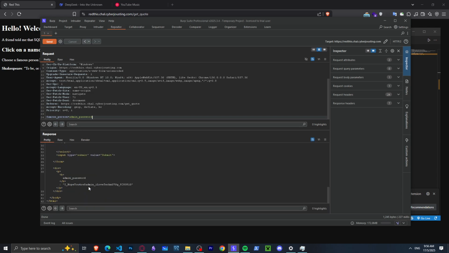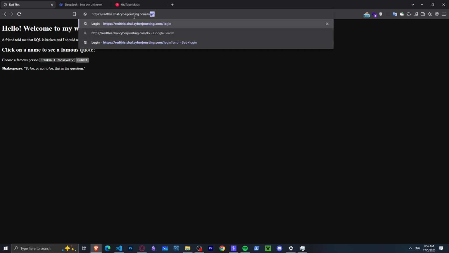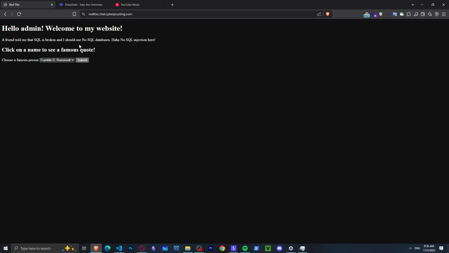Now we can copy it. Let's do this, and let's go to the login endpoint. Username is admin and password is this password. Hello admin, welcome to my website. Click on a name to see famous people. Oh, the flag shows right here. We have a fake flag. I told you. We have this flag, which is the correct flag. I hope you learned something new, and I'll see you in the next video.